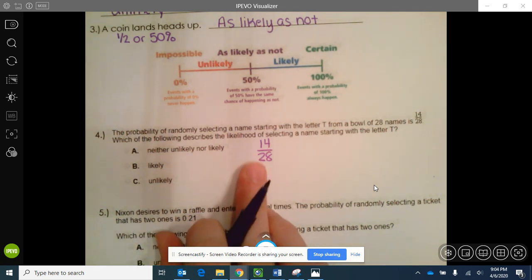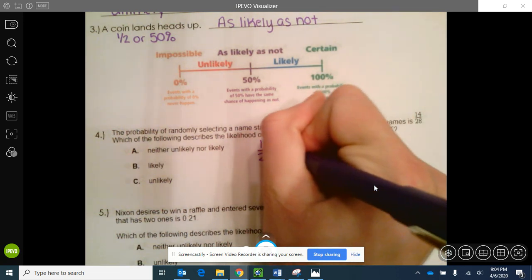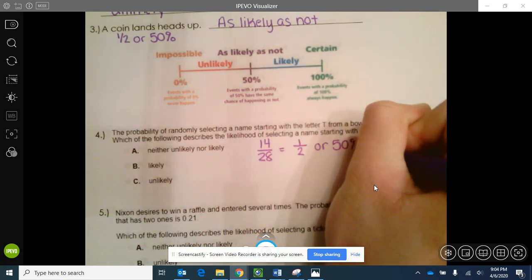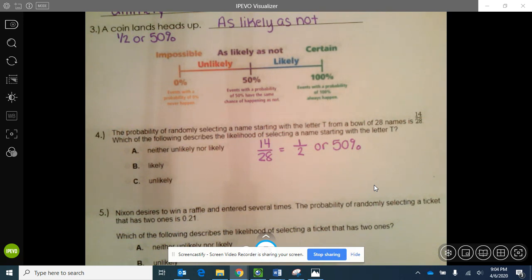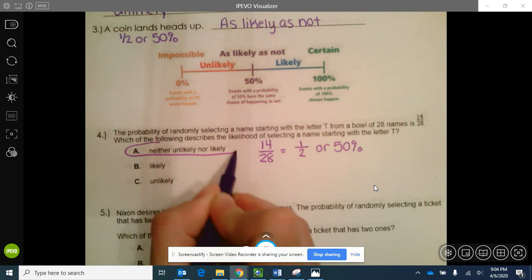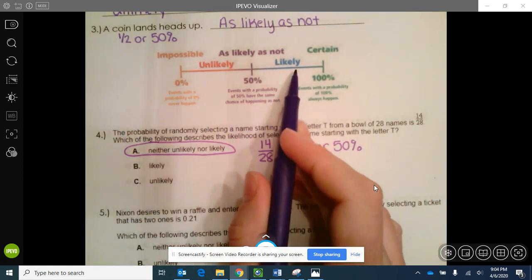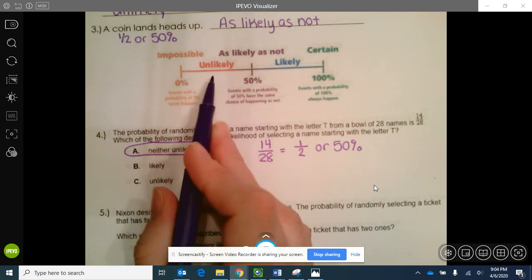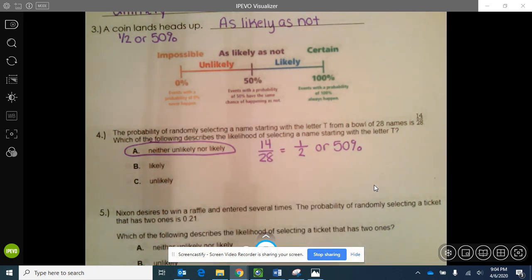Well, if our probability is 14 over 28, if I reduce that, I get 1/2, which would be 50%. Okay, so that would be neither unlikely nor likely. So it's not bigger than 50% where it would be likely. It's not below 50% where it would be unlikely. So it's just right in the middle there, neither unlikely nor likely.